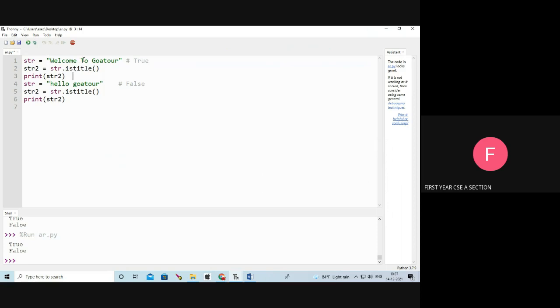T is a capital letter, true. G is also a capital letter, yes, true. So istitle, yes, it returns true. See, I am running the program, it returns true. Next, print str2. Next, str equal to hello Goa tour. Istitle is false because h and g are not capital letters. So it returns false.